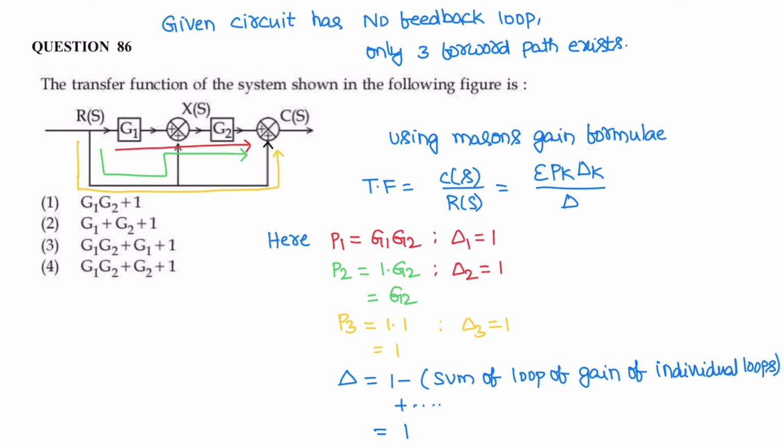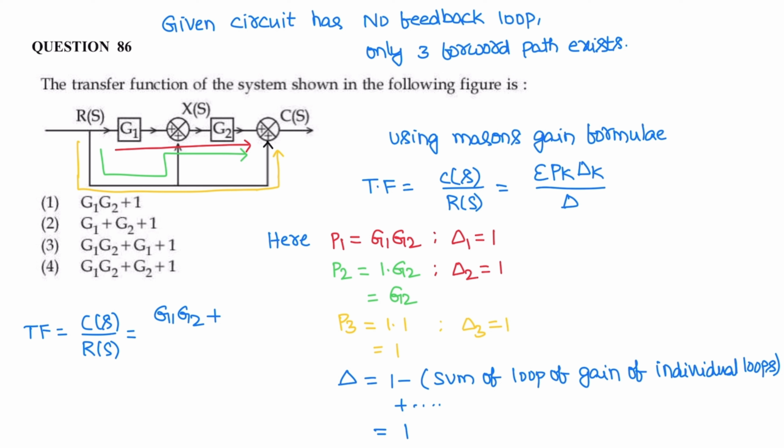And delta is 1 minus the sum of loop gains of individual loops plus the sum of products of loop gains of two loops. Here there is no loop, therefore the value of delta is 1. Now the transfer function C(s)/R(s) is equal to P1 delta 1, so P1 delta 1 is G1 G2 into 1, plus P2 delta 2.